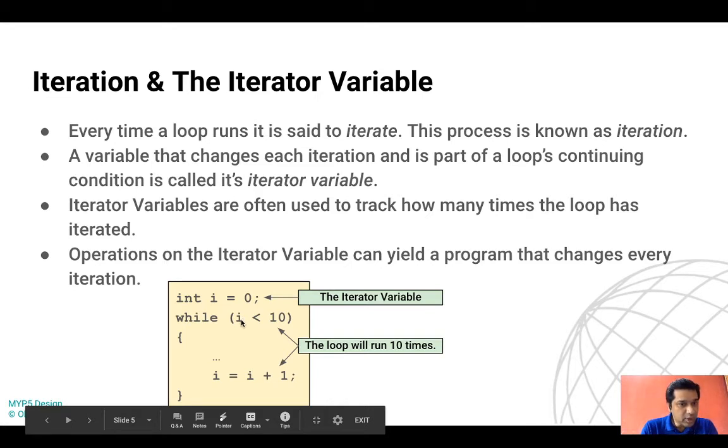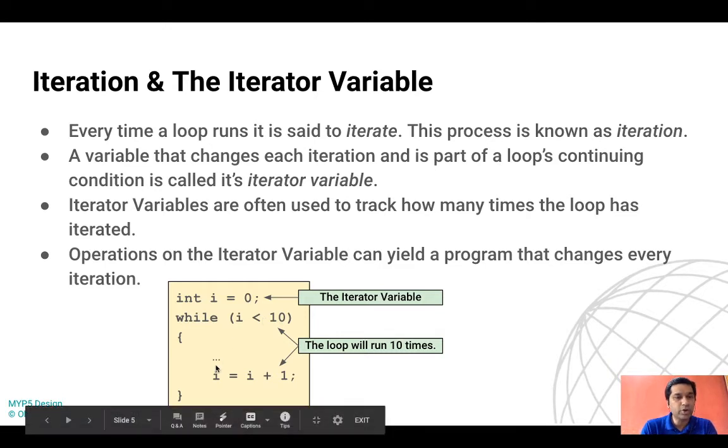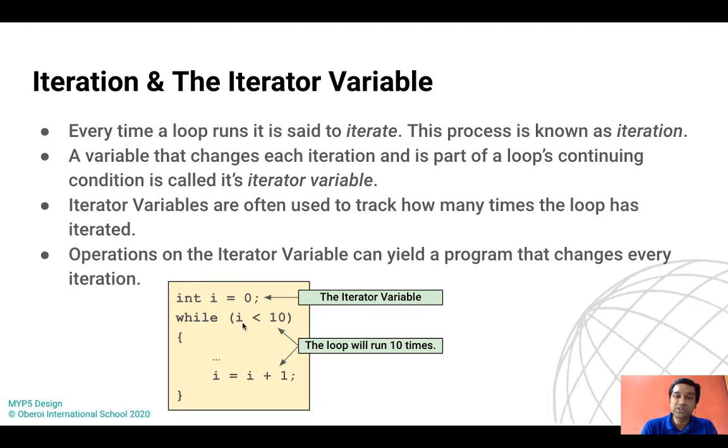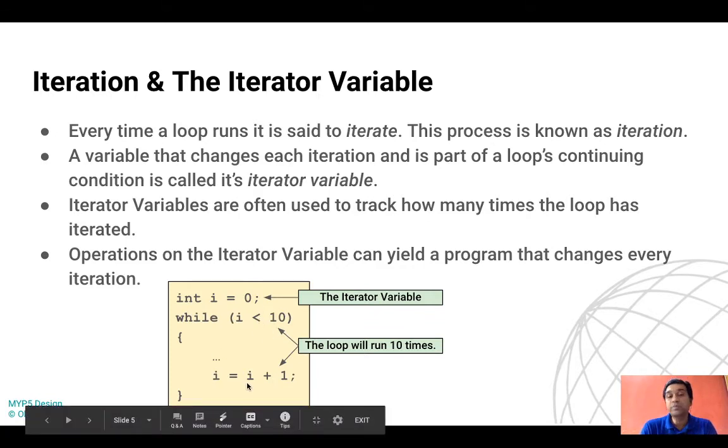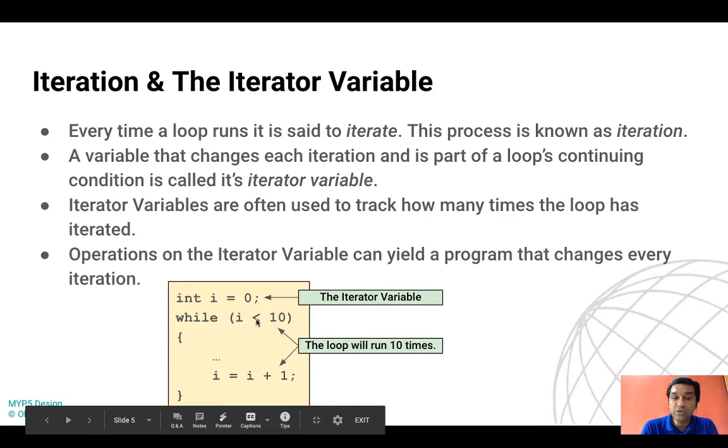When the value of I becomes 9, is 9 less than 10? Yes, 9 is less than 10. True, come into the body of the while. Print, execute, the new value of I becomes 9 plus 1, that is, I becomes 10. Then again it will check, is 10 less than 10? No, this time it's false. Since it is false, the value of 10 won't be printed. It will terminate, and the processor will take you outside the while loop. So it is printing from 0 to 9. That's why the loop will run 10 times starting from 0.